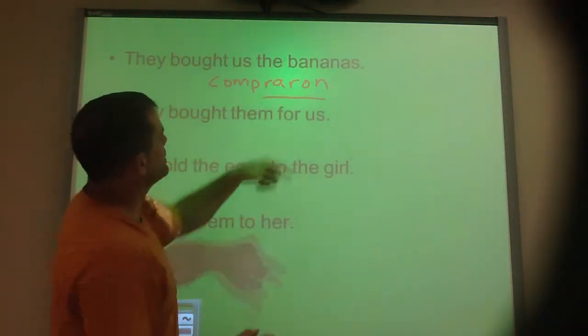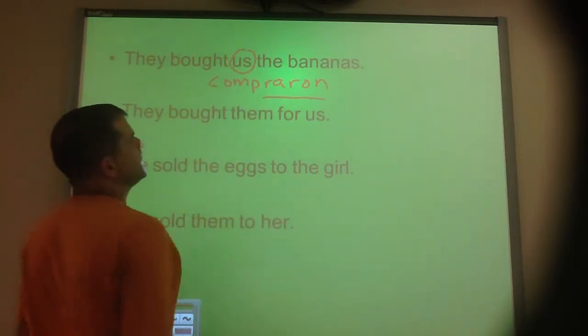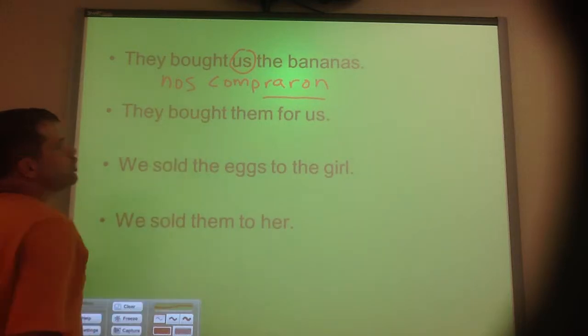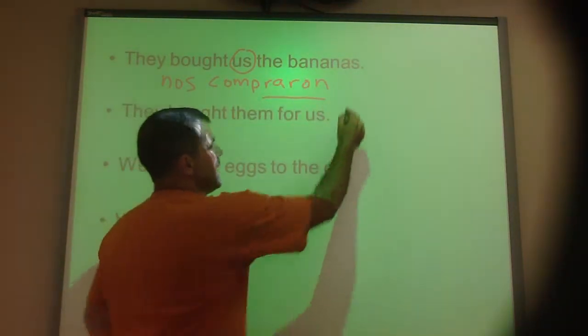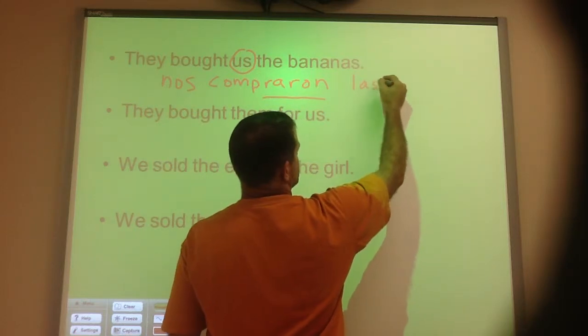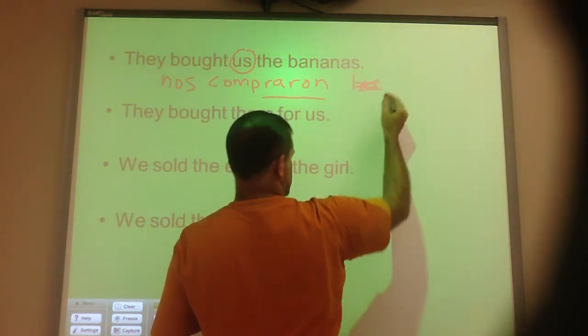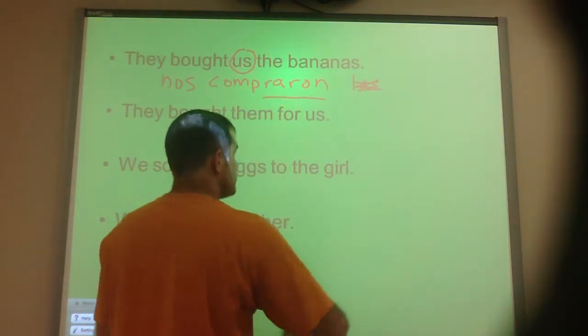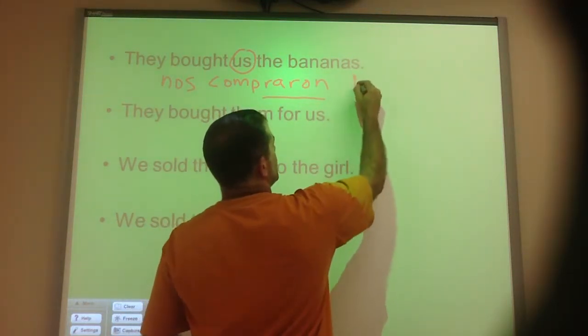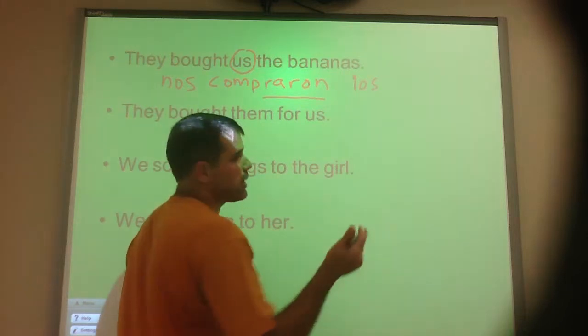So if they bought us the bananas, us is the indirect object pronoun. So I put it in front. Nos compraron los bananas. There are different words for bananas in Spanish.